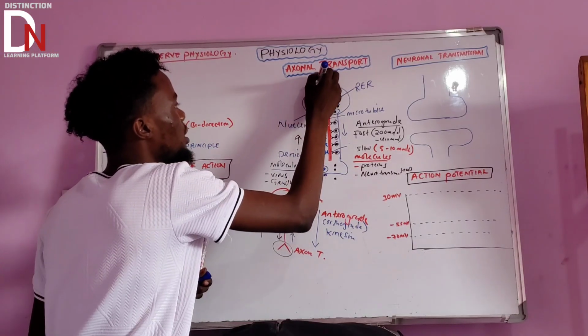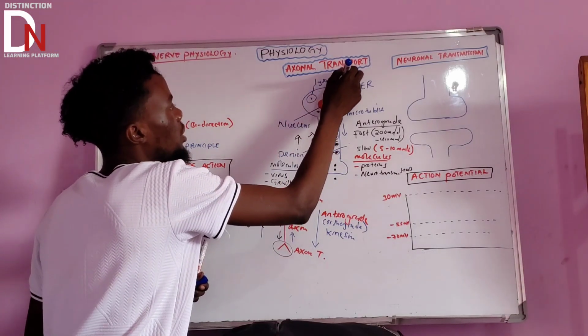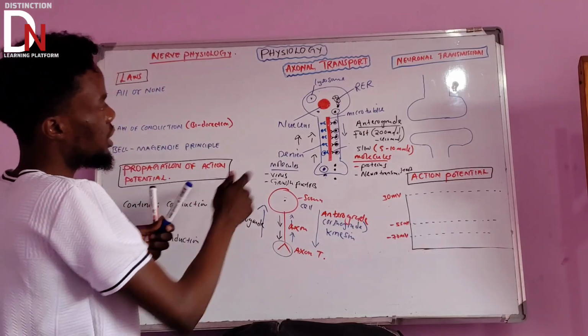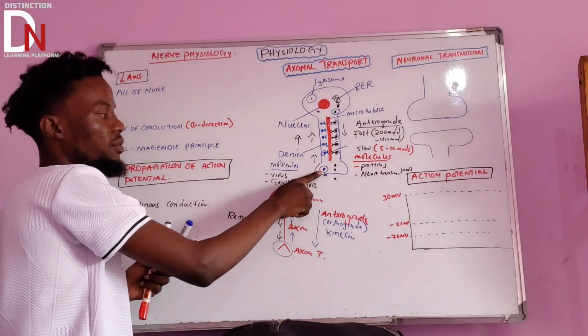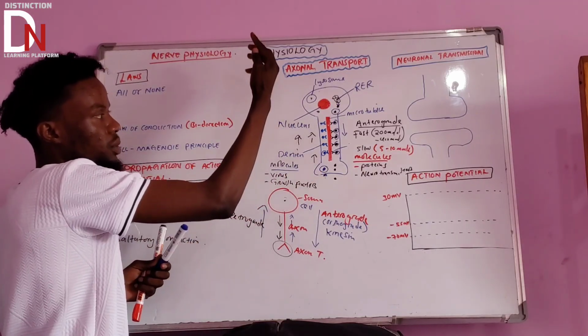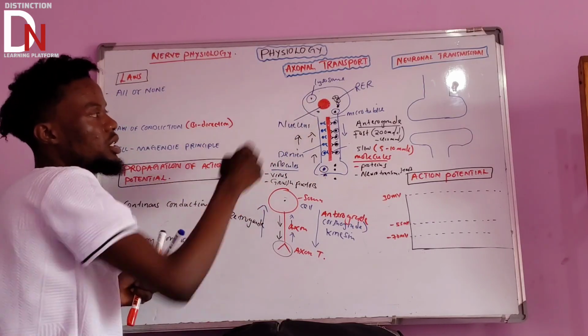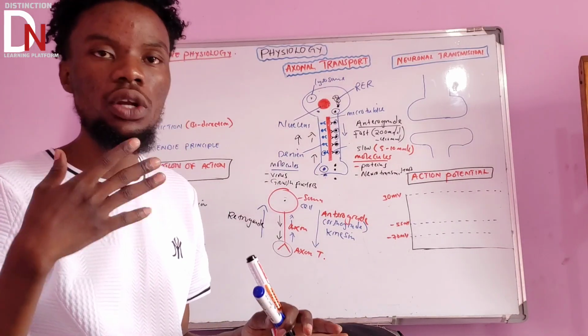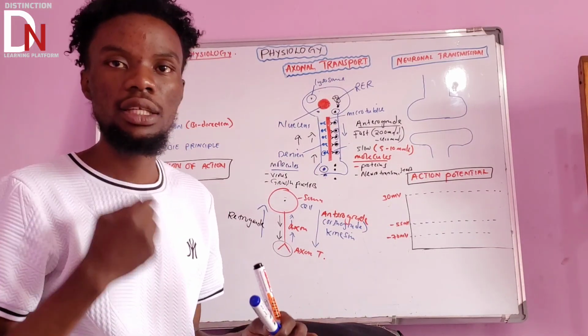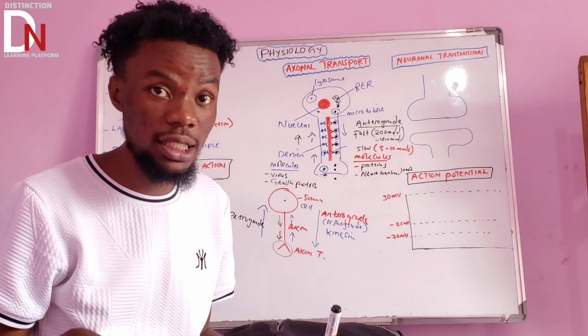So lysosome is very, very important. Imagine it's a virus that was being transported. If it reaches the cell body, inside the lysosome you are going to find a lot of substances that can kill a virus, or bacteria, anything.